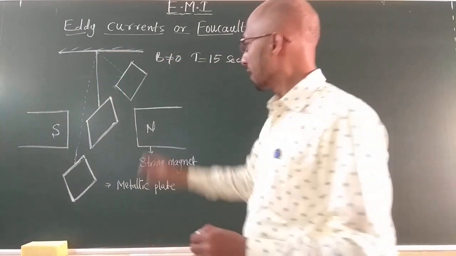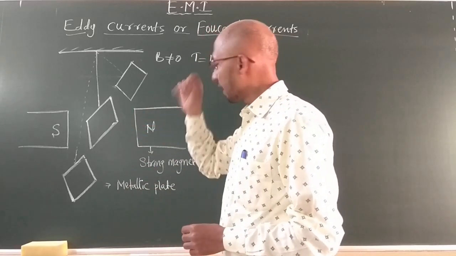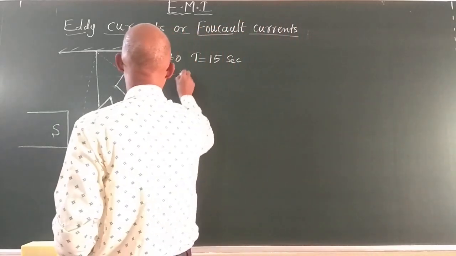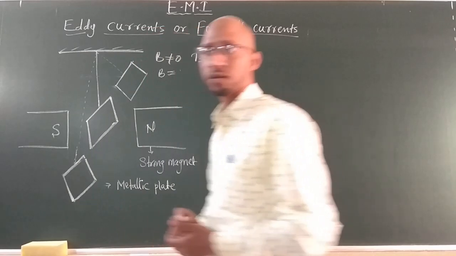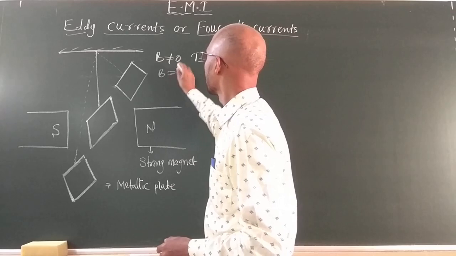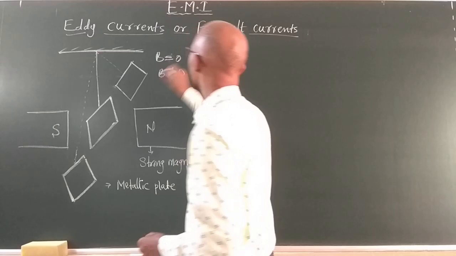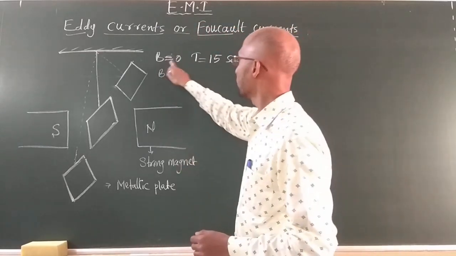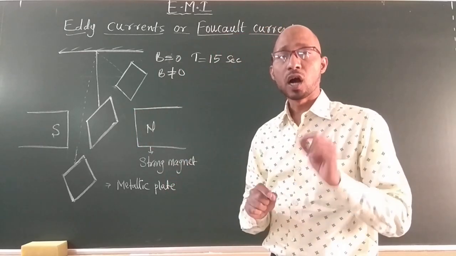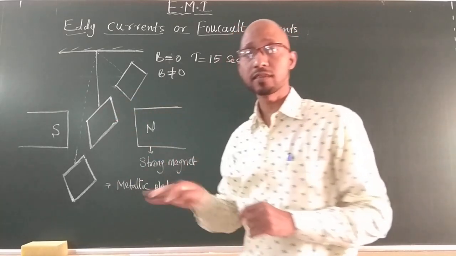Now once the magnetic field is kept in between the plates while it is oscillating, I again record the time period when there is some value of magnetic field. The first case is when the magnetic field is zero, which means I have not kept the magnet. The second case is when the magnetic field is not zero.